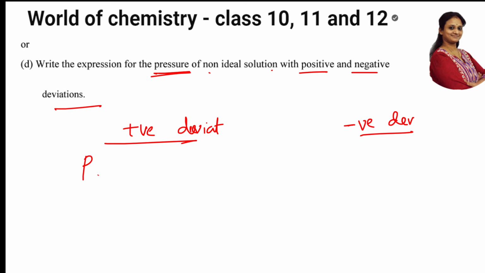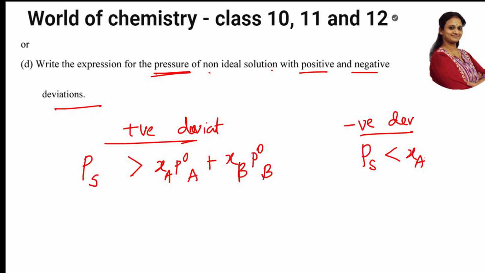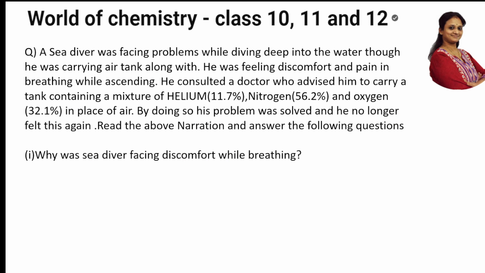So for positive deviation, pressure is XA into P naught A plus XB into P naught B. Same for negative deviation, PS is less than XA P naught A plus XB P naught B. Is it okay, students? Just the formula. Here, for negative and positive deviation, the vapor pressure will be more, that is what we are depicting. Formula we have already studied. Now let us come back to the next question.